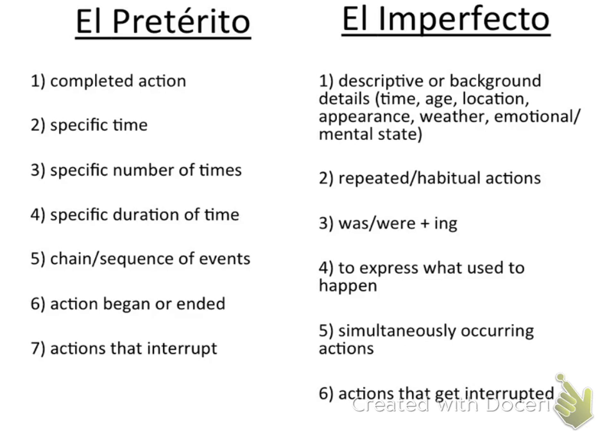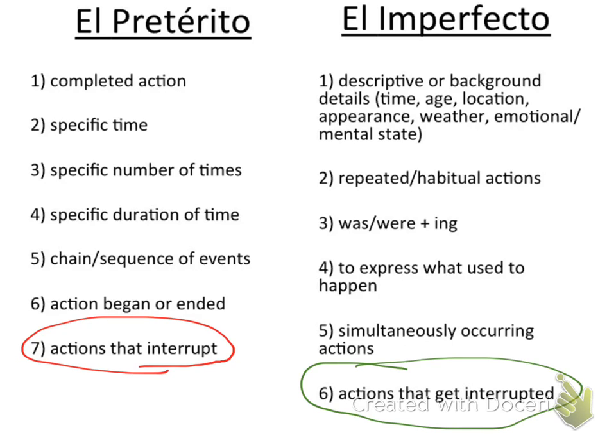Okay, to get to our last part here, we have actions that get interrupted. Earlier, when we were talking about the reasons for using the pretérito, we talked about actions that interrupt, okay? For the imperfecto, we're talking about actions that get interrupted. These seem very similar and they actually go hand in hand. So you're going to see these two together. So this is what I was talking about when we talked about using the pretérito and the imperfecto together.